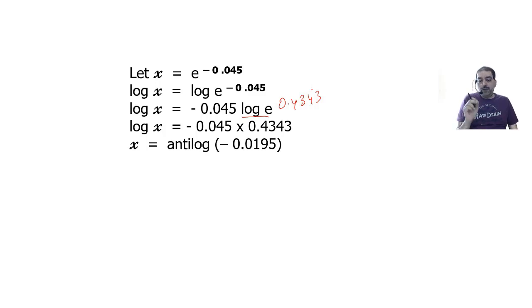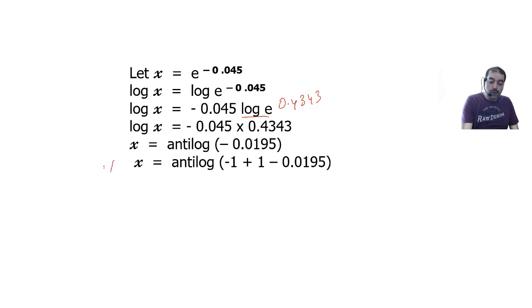So what we do is there is a small step involved here and that step is important. Mark this step, it is important. What we do is we add 1 and subtract 1 to minus 0.0195. Then we group this together, and minus 1 we take as bar 1.